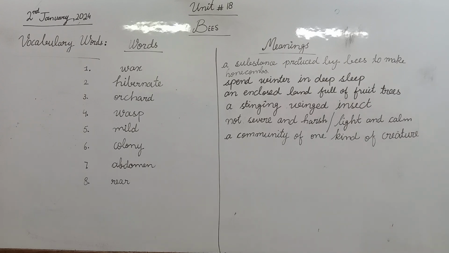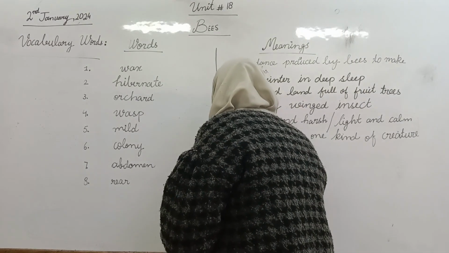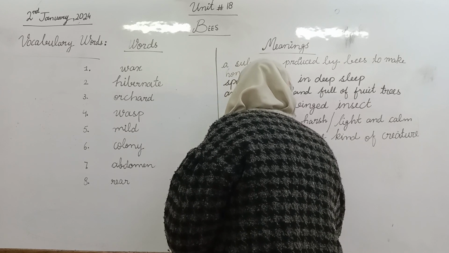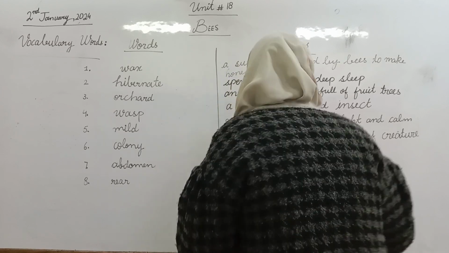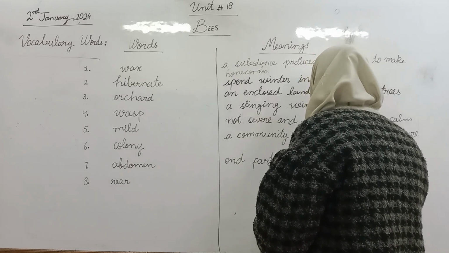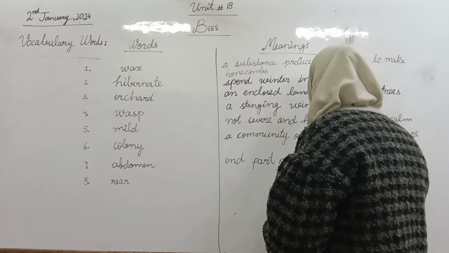Yes, now what is the meaning of abdomen? It is also written on your book at the bottom of the page. Yes, very good. Its meaning is end part of insects. Insects means with apostrophe.